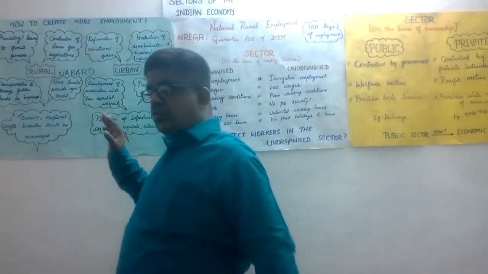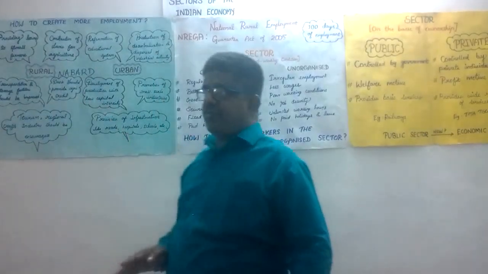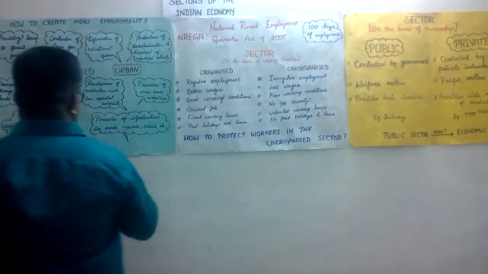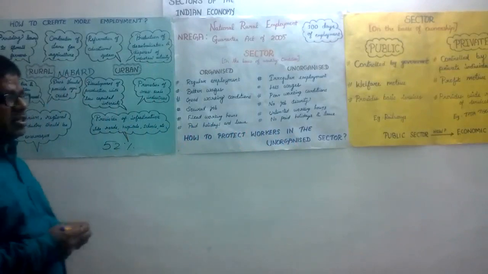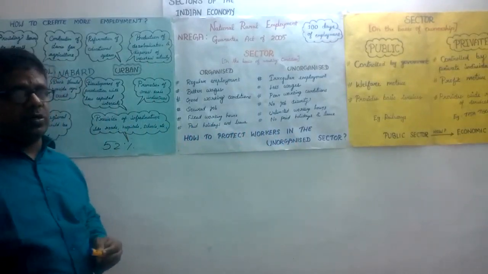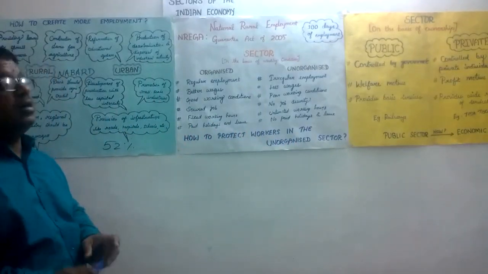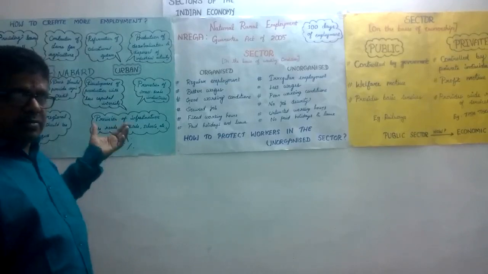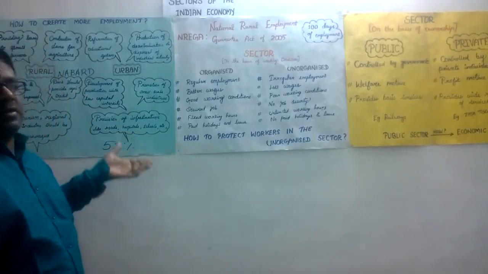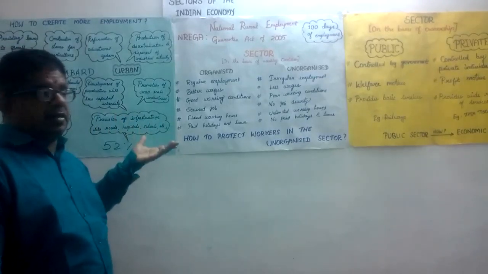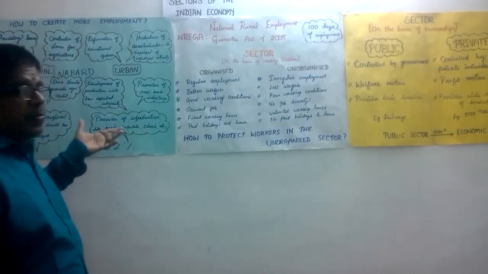Out of this, only 52%, imagine, only 52% of children are getting education, and the remaining are at home or working as child labor. So if all those children get educational facilities, then the number of job opportunities in the education department alone can increase.